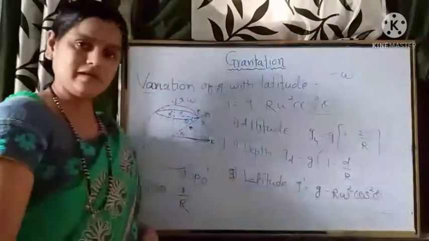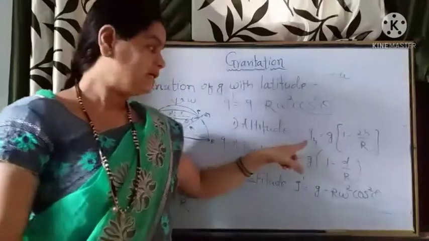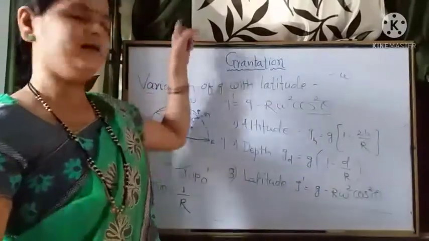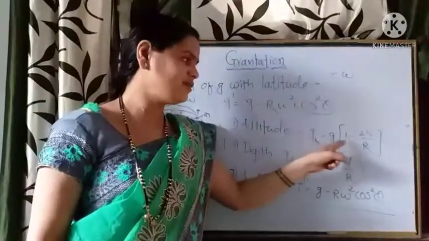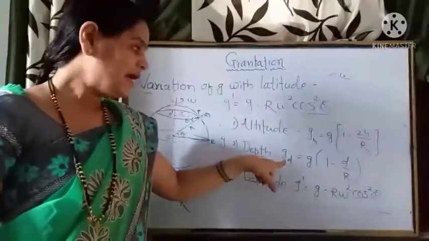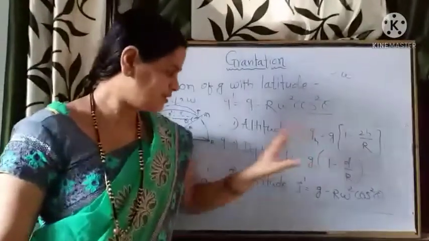From this we can conclude that acceleration due to gravity decreases with altitude. As the altitude, the height, increases, acceleration due to gravity decreases. As depth d increases, again acceleration due to gravity decreases.